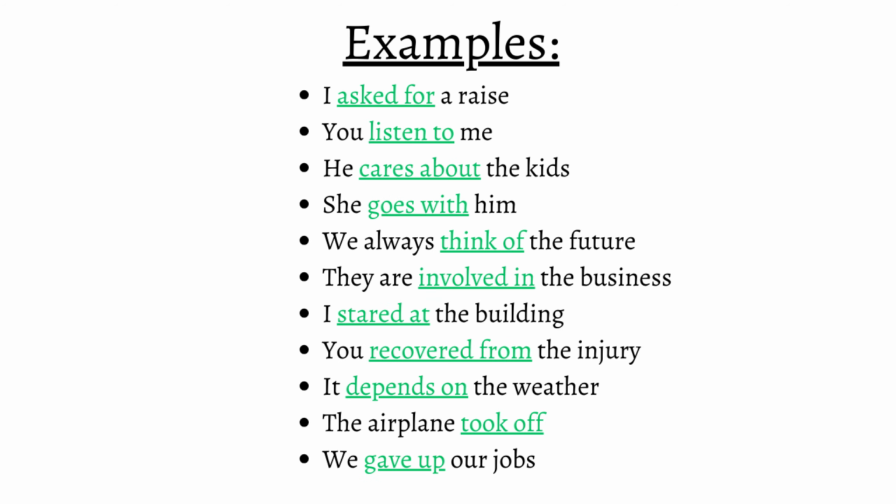Here are examples of transitive verbs with prepositions along with previous English concepts. I asked for a raise. You listen to me. He cares about the kids. She goes with him. We always think of the future. They are involved in the business. I stared at the building. You recovered from the injury. It depends on the weather. The airplane took off. We gave up our jobs.